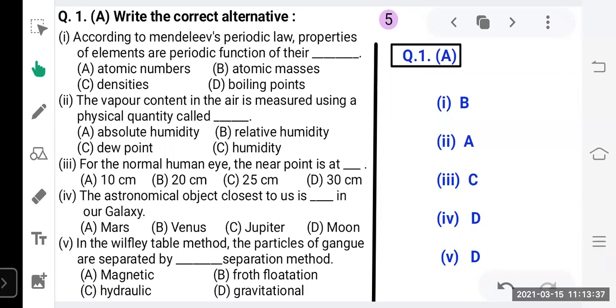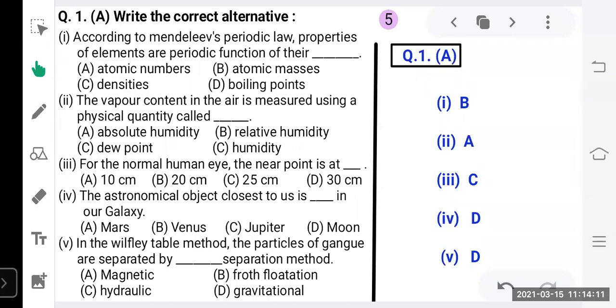Now, how do you write the answer in your answer sheet? You can see in your answer sheet, on the left hand side, there is a big box given on every answer sheet page. You have to mention here which question you are going to attempt. So question number 1, A part you are going to do. For the first one, you have to just write down the option. You don't need to write down the full answer. In this way, you have to represent your answer of question number 1A.